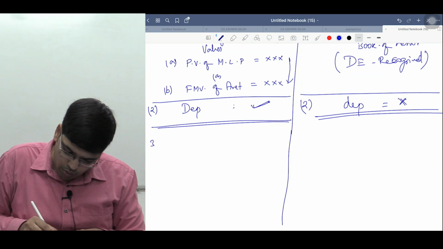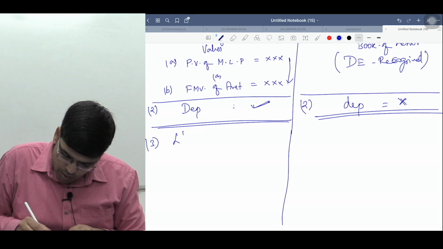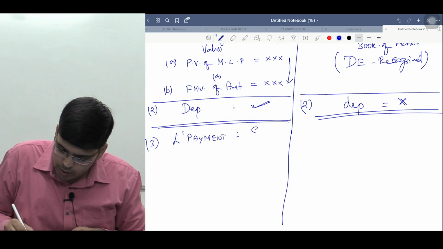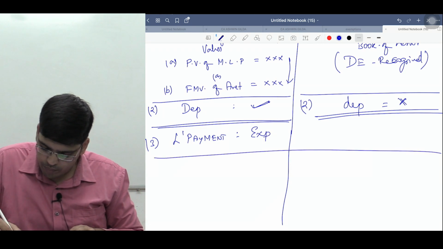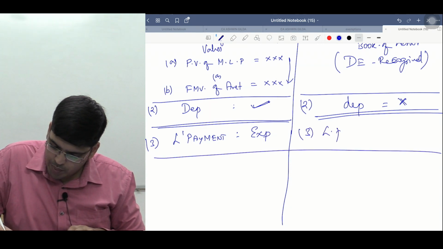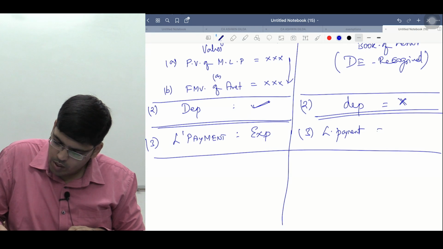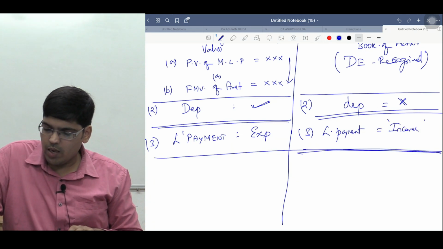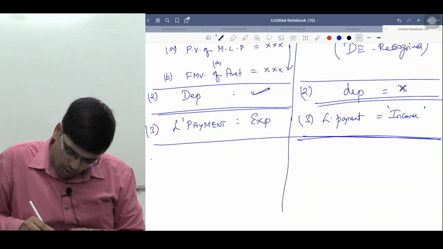So the third thing that you need to understand is lease payments are an expense for the lessee. Do you agree? But whereas lease payments are an income for the lessor. For him it is income. Do you agree? Point number 4.